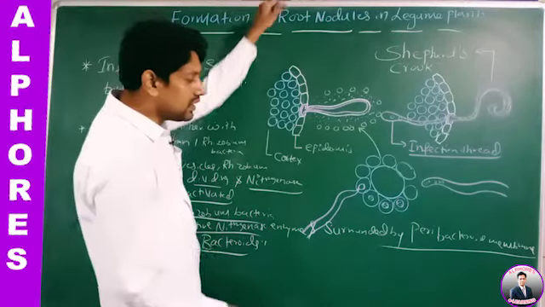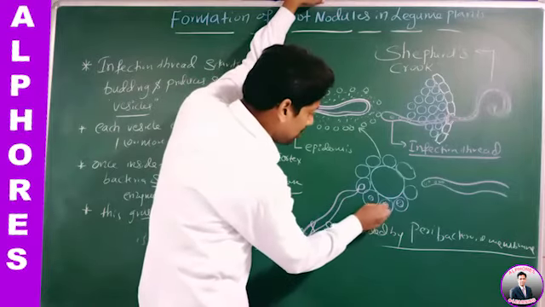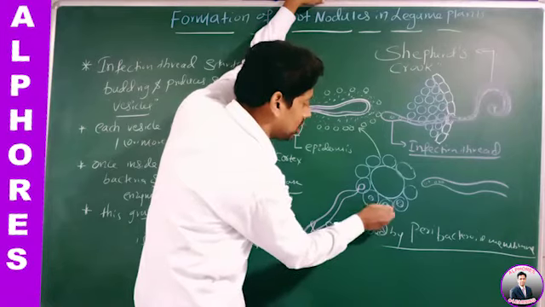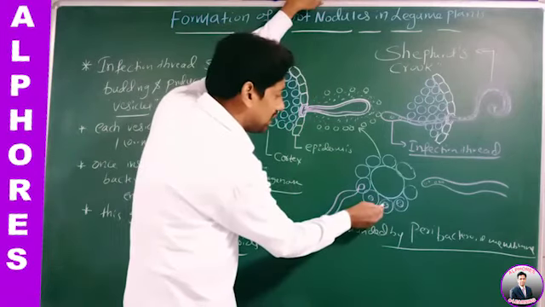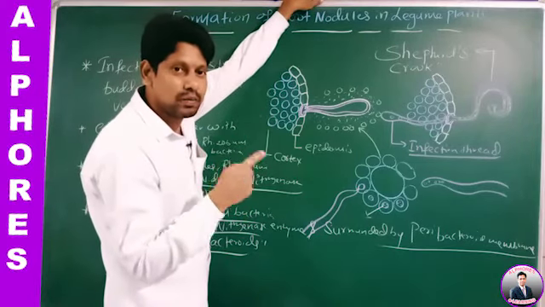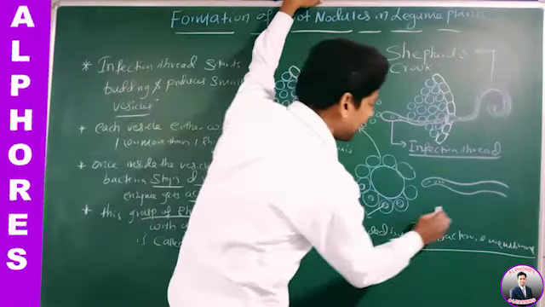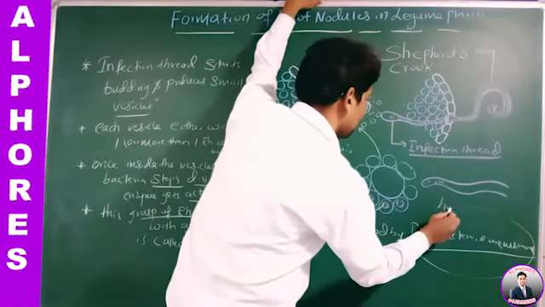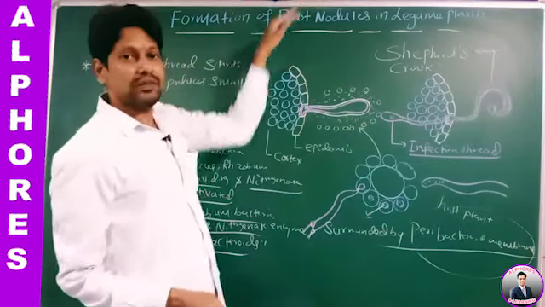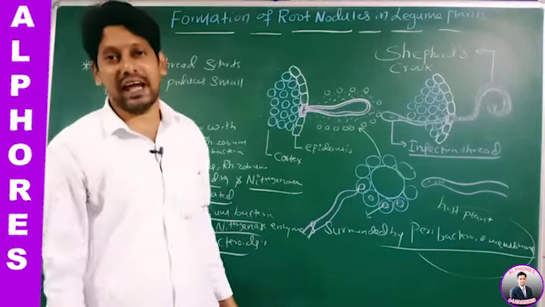See here, all these are Rhizobium bacteria. They are surrounded by peribacterioid membrane. This peribacterioid membrane is nothing but the plasma membrane of the host cell, that is, the legume plant. Therefore, this peribacterioid membrane belongs to the host plant.